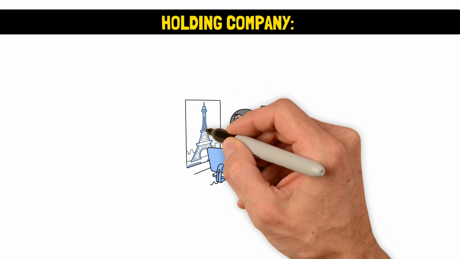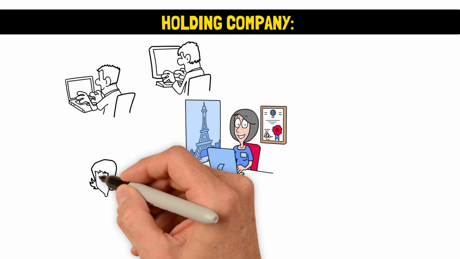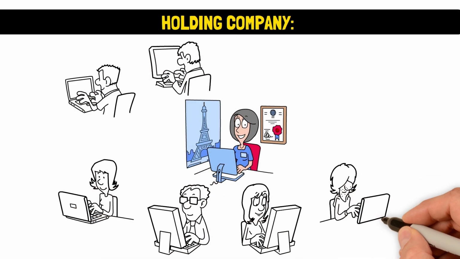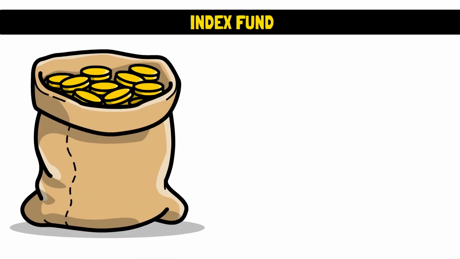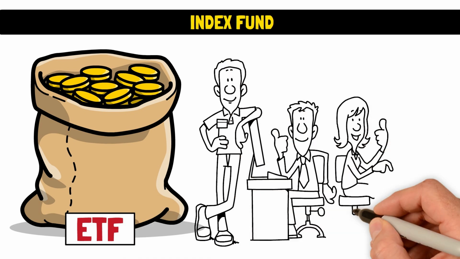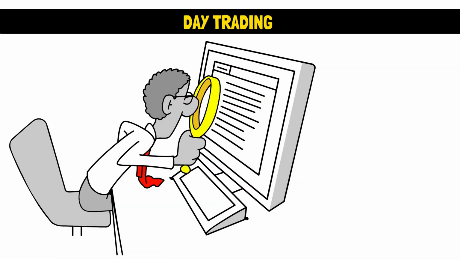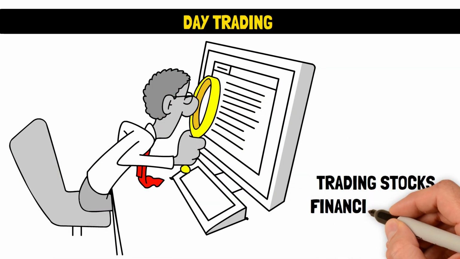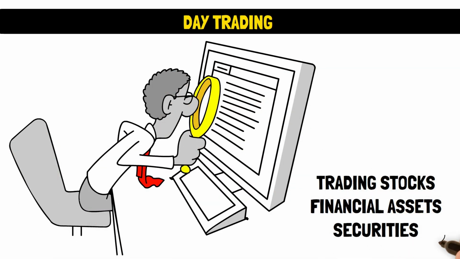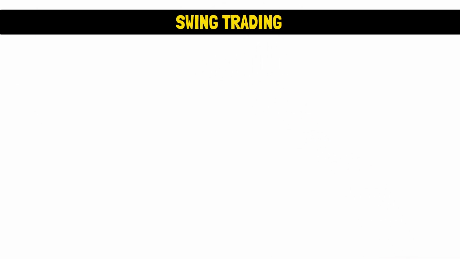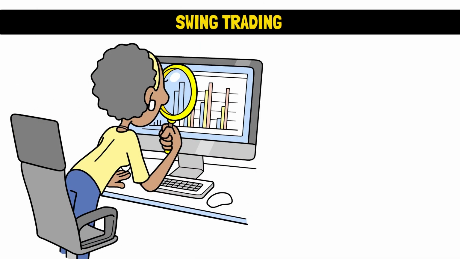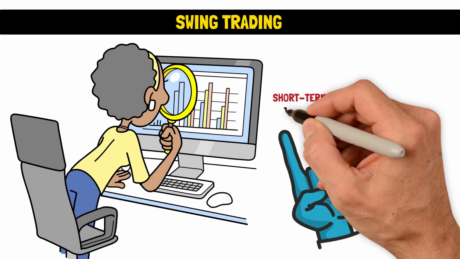Holding company. A holding company is a big company that owns major interests in other smaller companies, commonly referred to as subsidiaries. Index fund. An index fund is a type of mutual fund or ETF designed to replicate the overall performance of a specific market index. Day trading. Day trading is a unique strategy that involves trading stocks, financial assets, and securities within the same trading day.